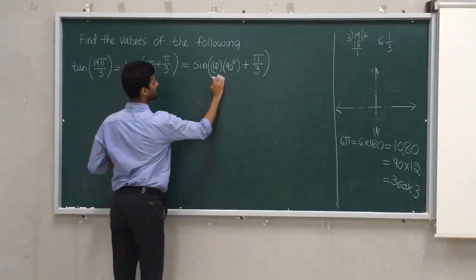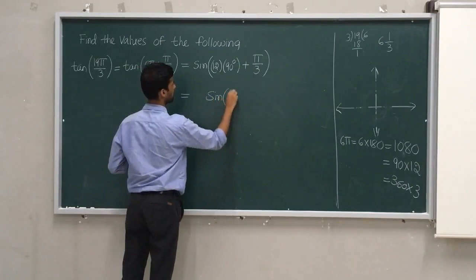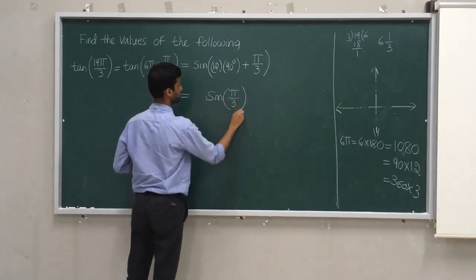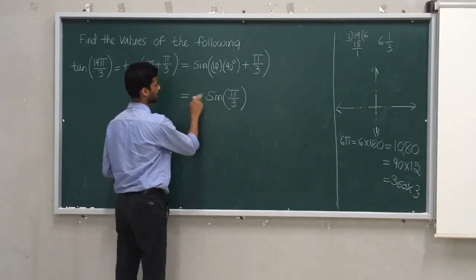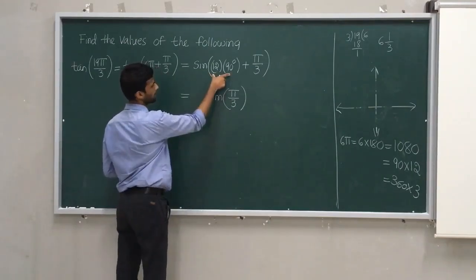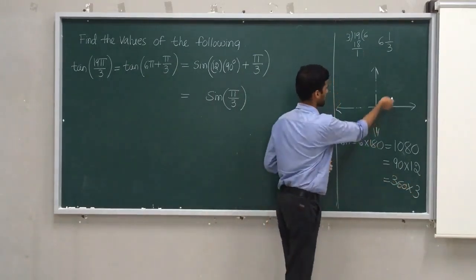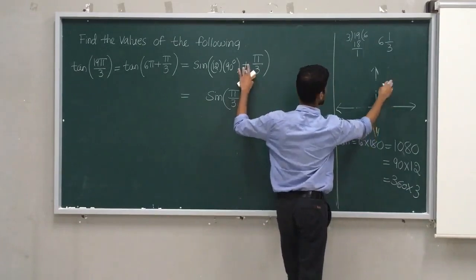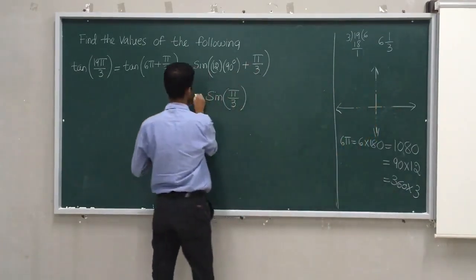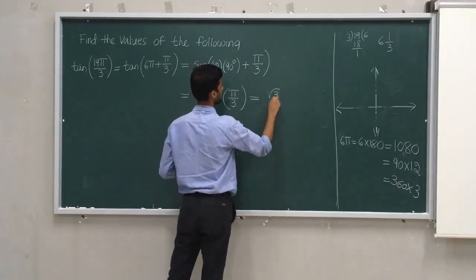So as n is even, the function will remain the same function. It is sine of pi by 2. Now let me check. This big number 1080 can be written as 360 times 3, so 3 rotations: 1, 2, 3. Plus, in the first quadrant sine is positive. So sine of pi by 3, that is 60 degree, is root 3 by 2.